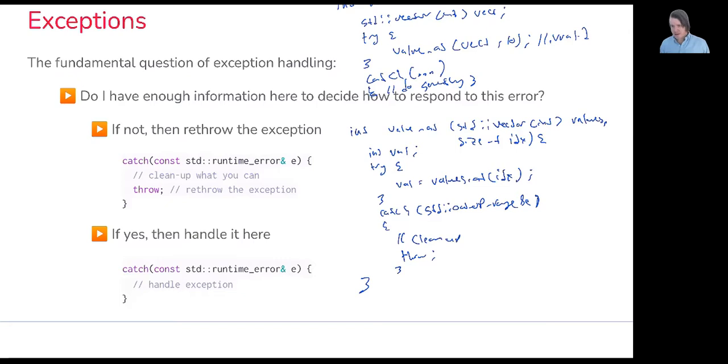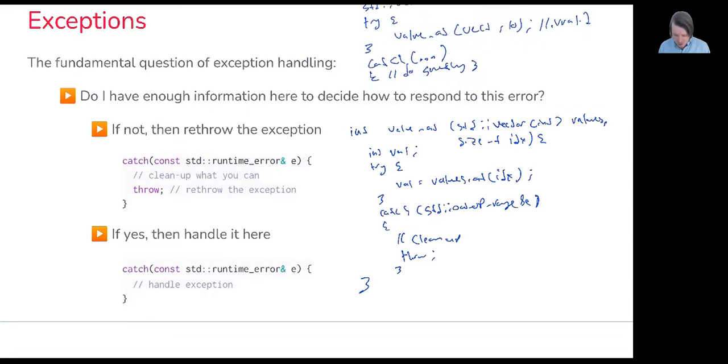I pass into it vect and the invalid index of 10, because this vector was not initialized with any starting values. I have a catch-all exception handler within my main function, and it would do something. So we go ahead and try to execute value at. And again, we'd probably want to preserve the return value if this were to succeed, but we're looking at the exceptional case here.